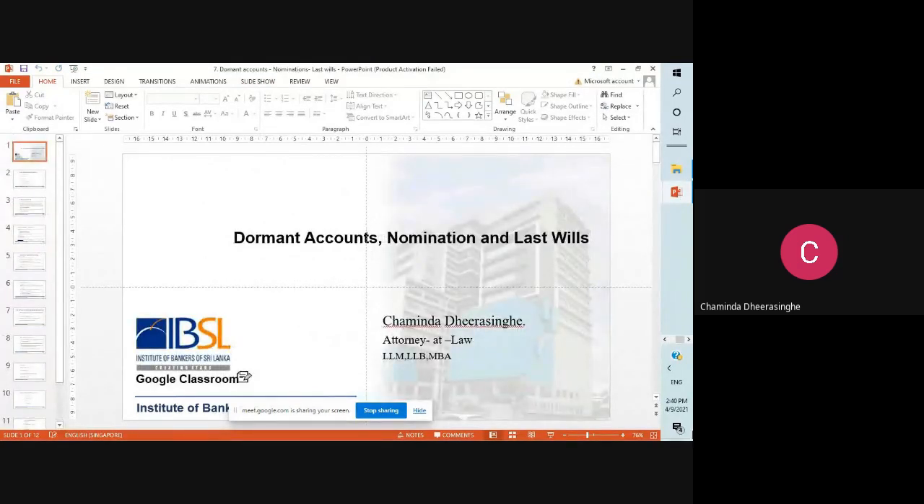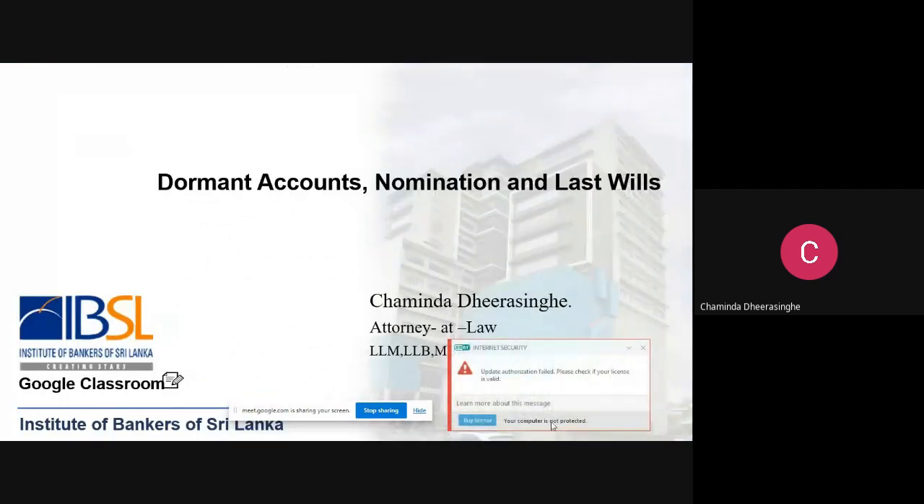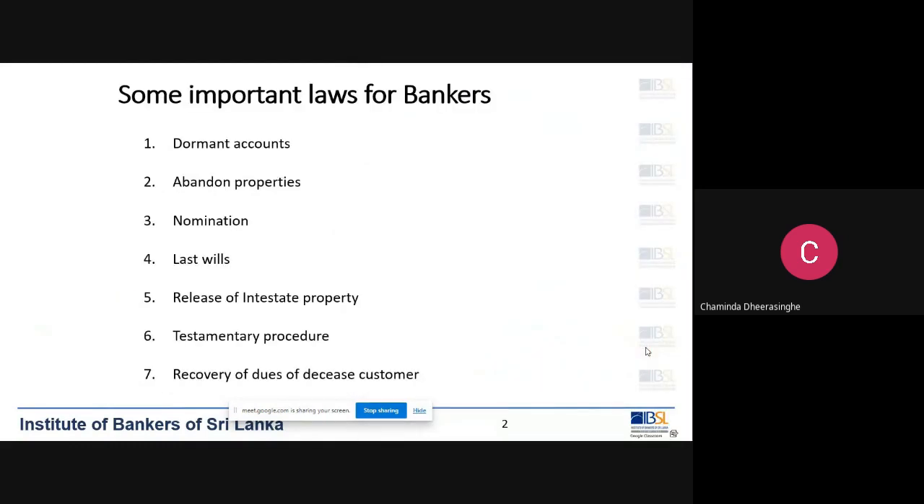Right. This is the second topic that I want to discuss with you, the dormant account, nomination and last will. So some important laws for the bankers. These things that you have to remember, these laws or these procedures, you have to be very familiar with when you are doing your banking businesses.